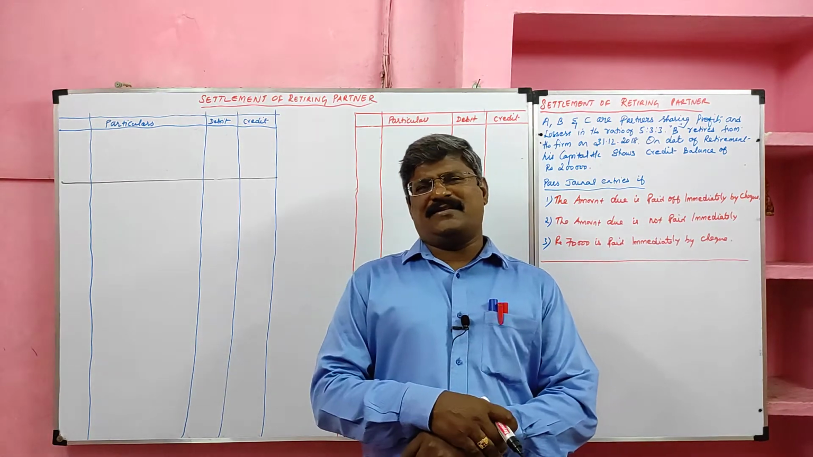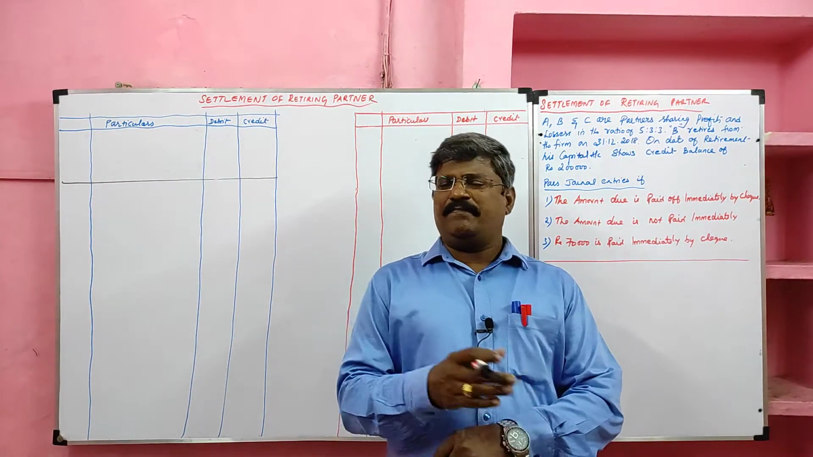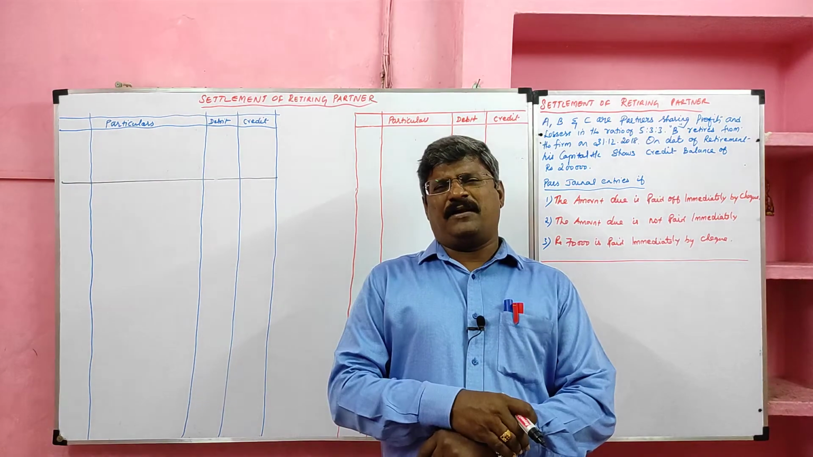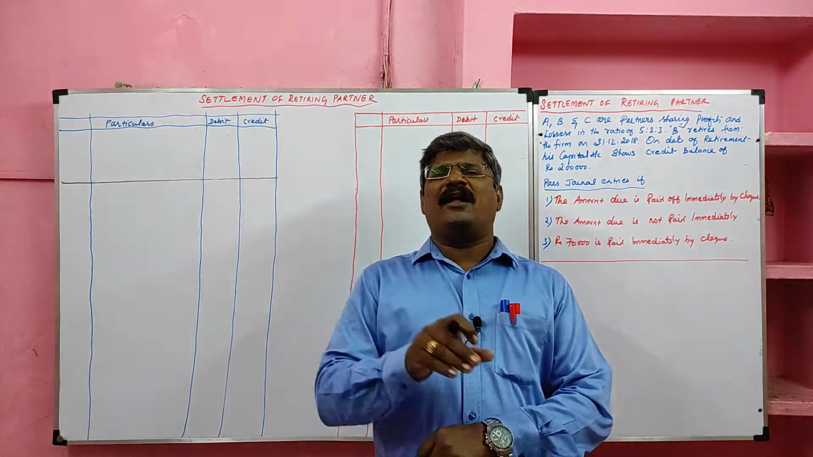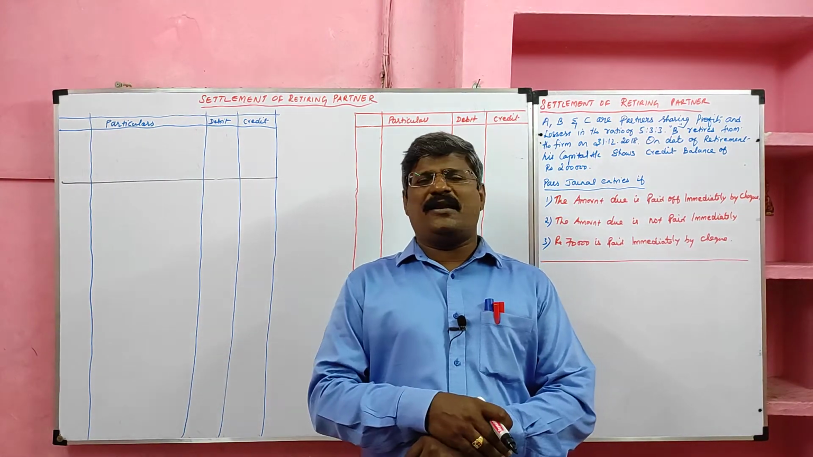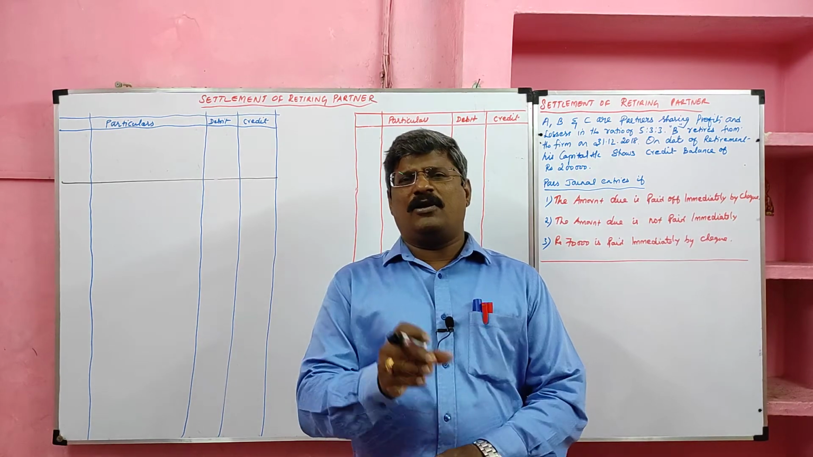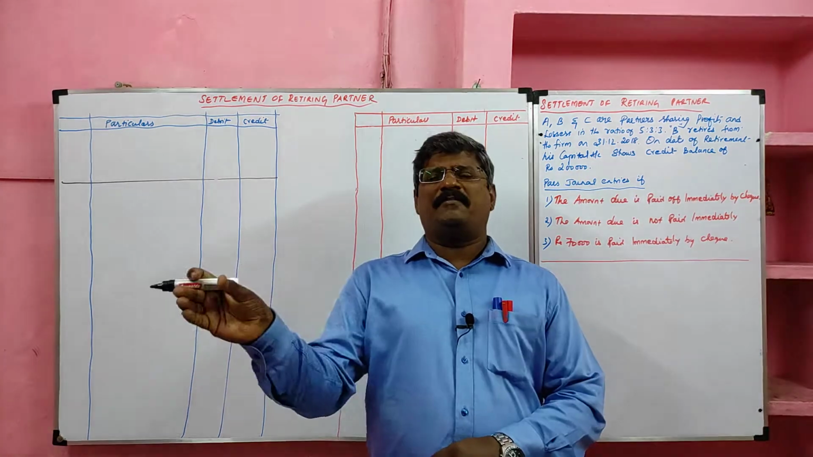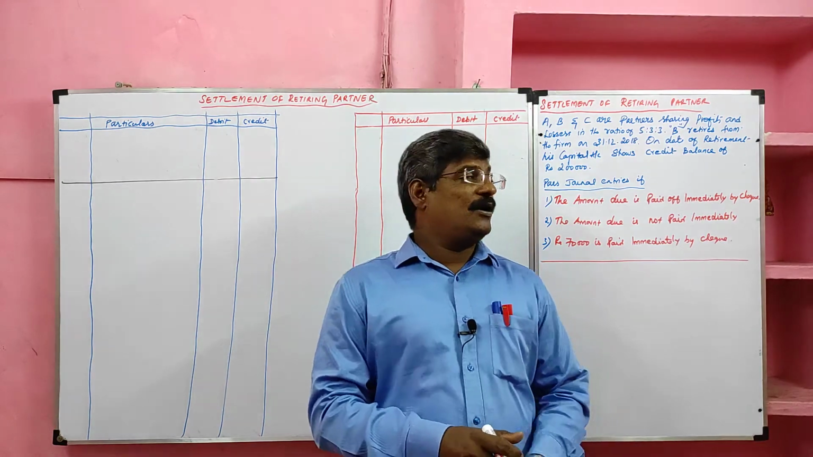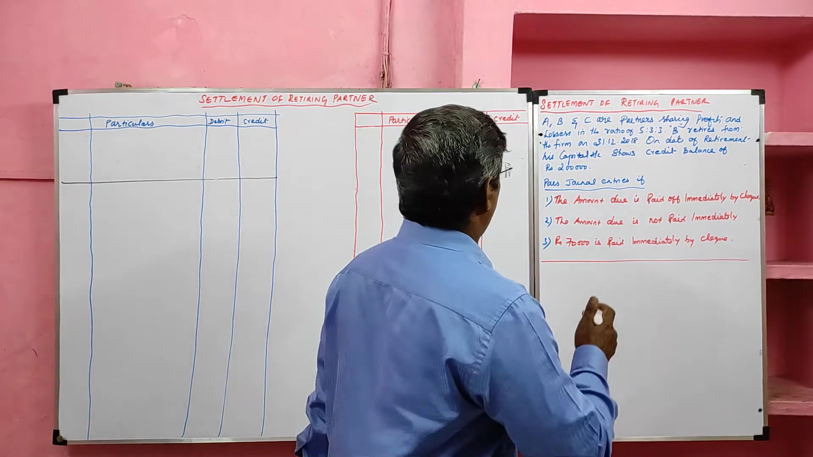Then the third case is partly paid immediately. The entry is retiring partner capital account debtor to bank. The remaining value should be transferred to his loan account. So the entry will be retiring partner capital account debtor to bank, to retiring partner loan account. Yes, look at the problem. Very important. Look at the problem.